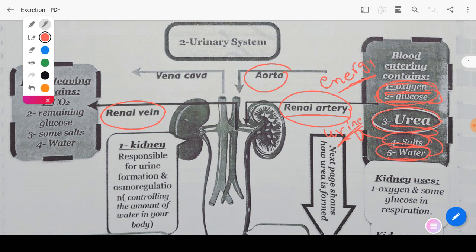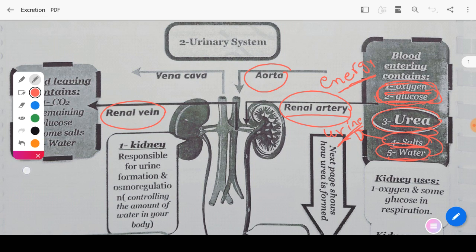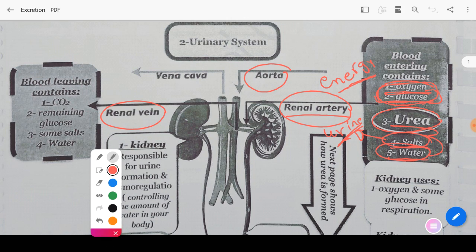Okay, what will this renal vein carry? It will carry the remaining glucose, the remaining water, the remaining salts, and the carbon dioxide which is produced as a result of this cellular respiration, or as a result of releasing energy.